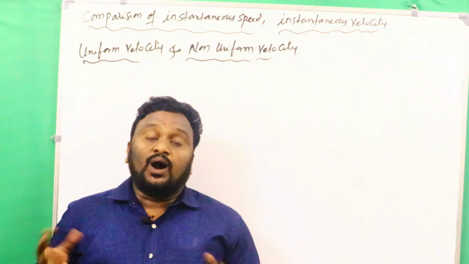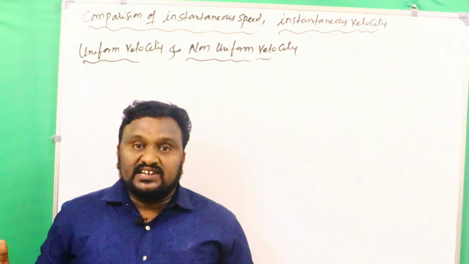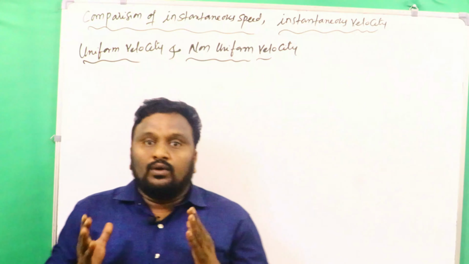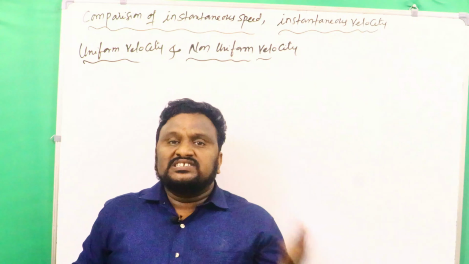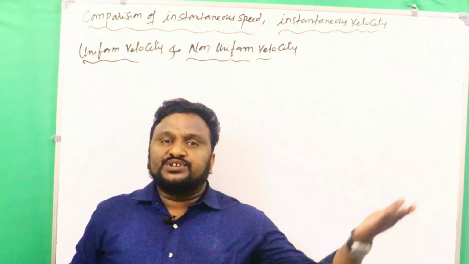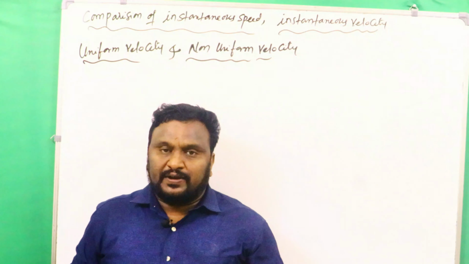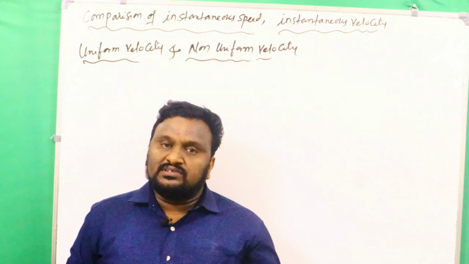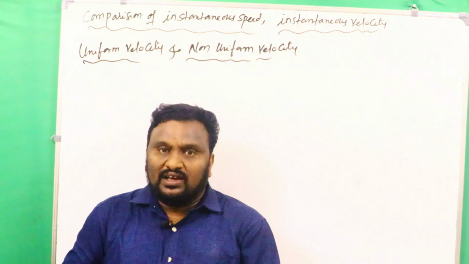Yes, students, how we can compare the instantaneous speed and instantaneous velocity? What is the instantaneous speed? Speed of the body at any instant of time is called instantaneous speed, and the velocity of the body at any instant of time is called instantaneous velocity.